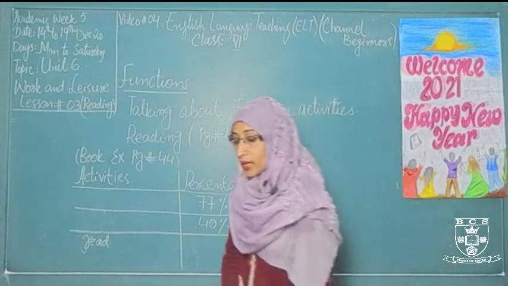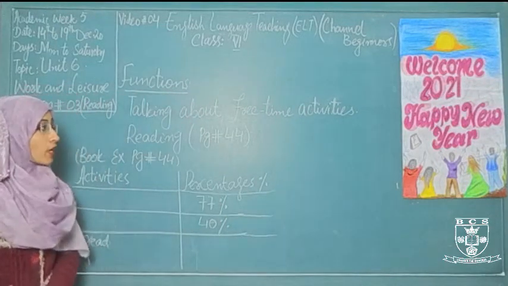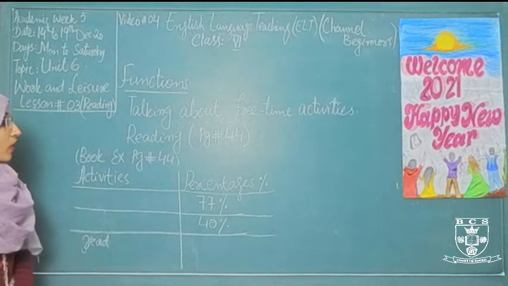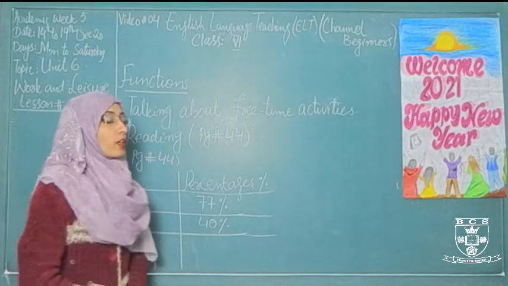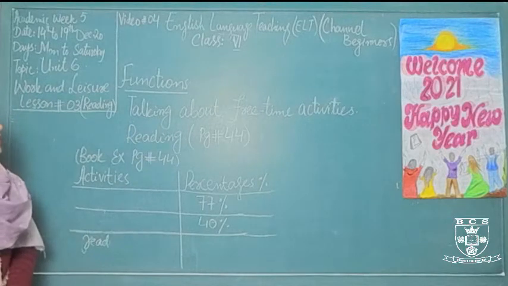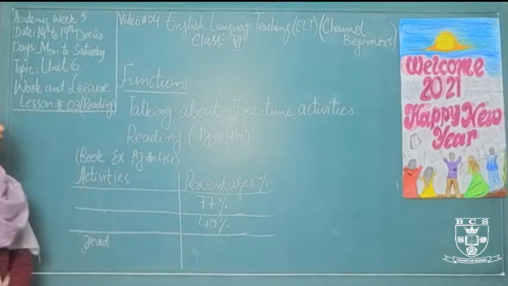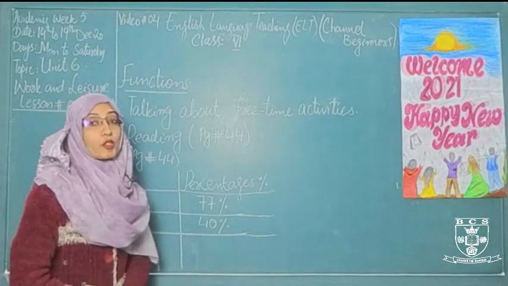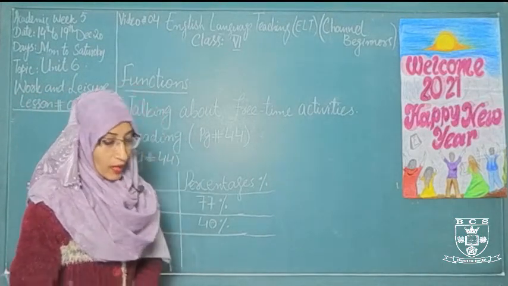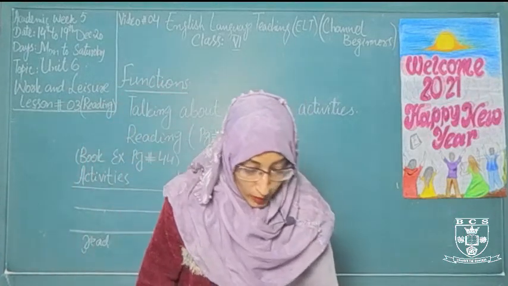Now the question is, why do people do different activities in their free time? The answer is that free time or leisure activities provide relaxation and make you relax or fresh. That's why people do different activities for spending their free time. In this lesson there are different people performing different activities.